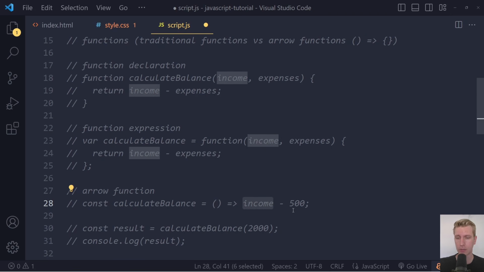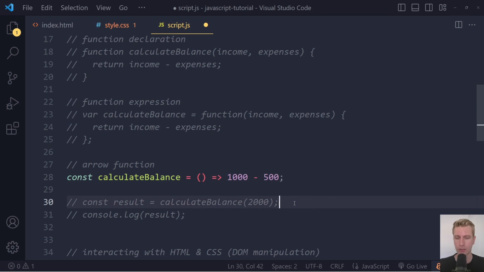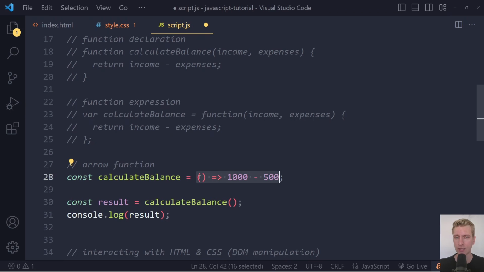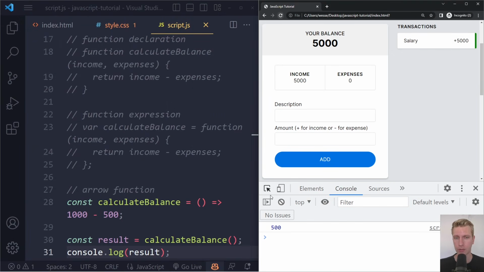So now you have no inputs, maybe it's always 1000 minus 500. Let's actually try this. Right, so now I'm trying to call the function with an input, but there's nothing here to assign the 2000 to. So here we're not going to have an argument, right? But we are still doing some kind of calculation here. This is a function, and since it's on one line, it knows that it should be returned, right? So it's 1000 minus 500. So you get back 500 here, right? When you call the function, you will get 500 in the result. So if I save here and refresh, we get 500.